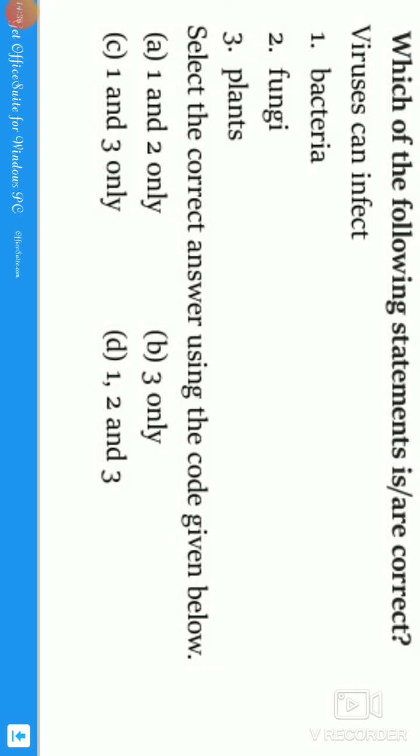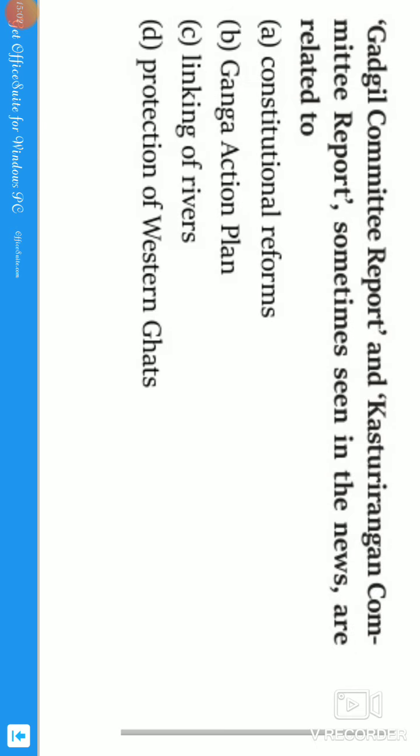Bacteria are a type of biological cell. Fungi, we know, are present as mushrooms and molds, which grow on dead and decaying matter. Plants, you know, have life. So the correct answer for this question is D, guys. It can infect bacteria, fungi, plants, and animals. So 1, 2, 3 are correct. Let us see the answer, guys. Done. Let us move to the next one.